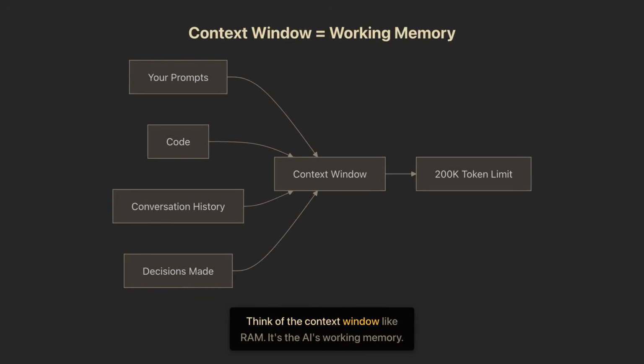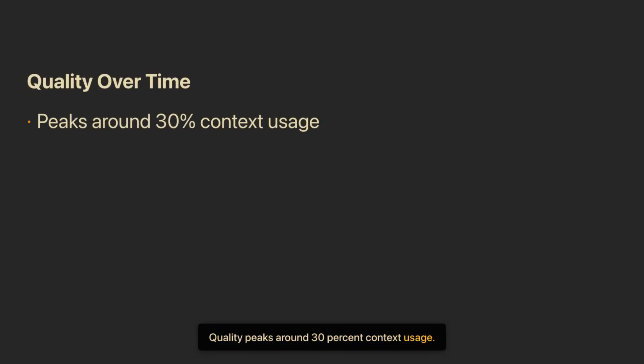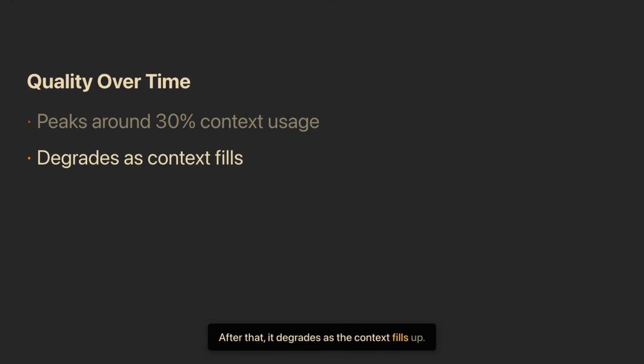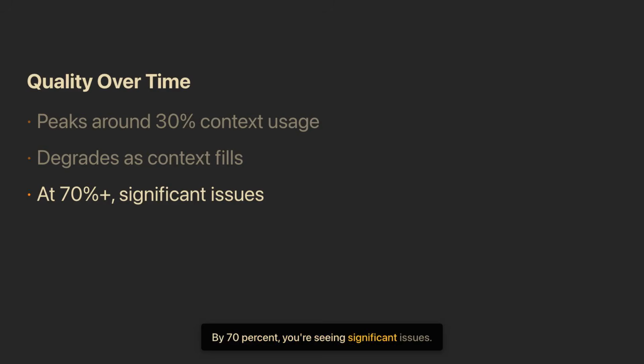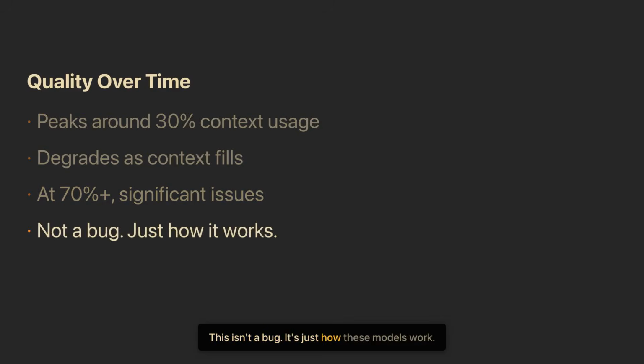Think of the context window like RAM. It's the AI's working memory. Everything goes in: prompts, code, conversation history, decisions. Claude's context window has 200,000 tokens. Sounds like a lot. It is for short tasks. Quality peaks around 30% context usage. After that, it degrades as the context fills up. By 70%, you're seeing significant issues. This isn't a bug, it's just how these models work.